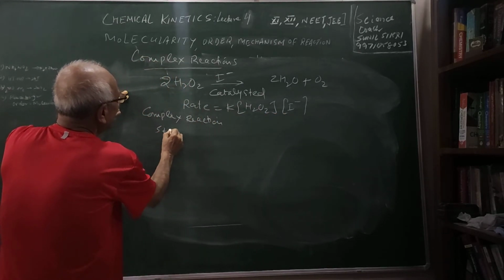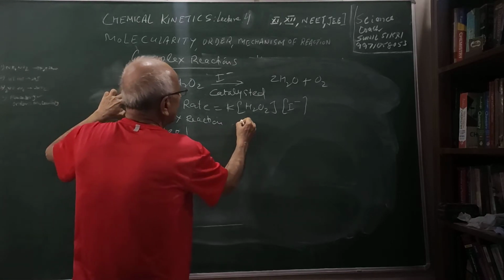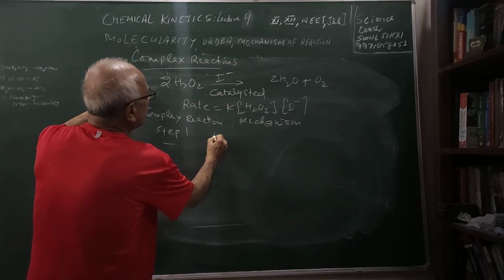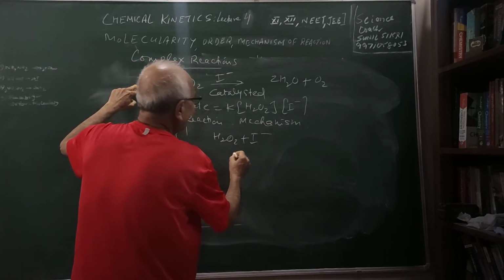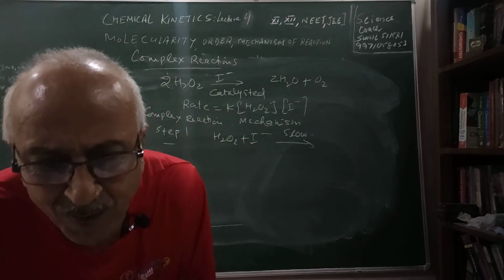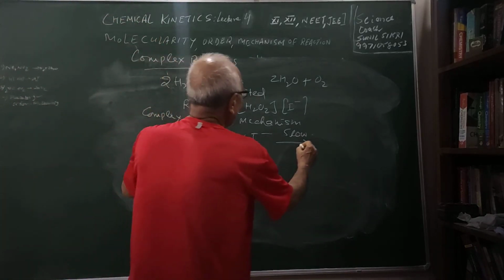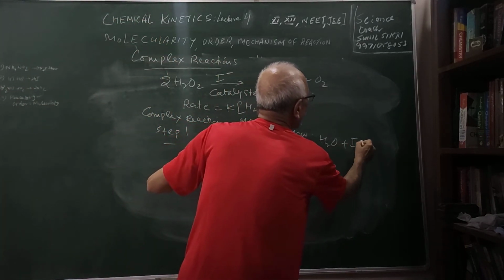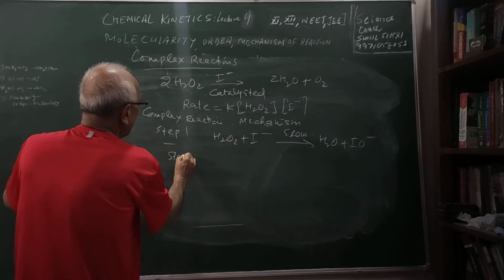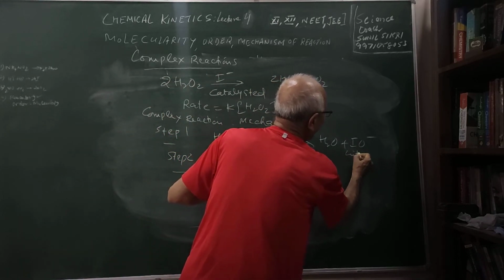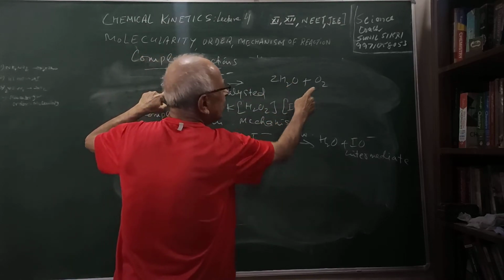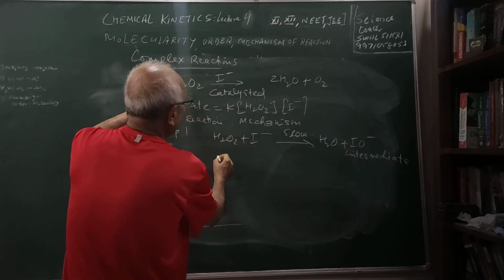Let us see. The reaction proceeds through 2 steps. Mechanism. Step 1. What will happen in step 1? H2O2 will react with I- and it will be a slow process. So what will happen here? H2O plus IO-. This is my hypoiodate ion. This is a slow step, and then step 2, students. This is the intermediate which does not appear in the final reaction which I have written. This is not involved anywhere here. So what will it do then?